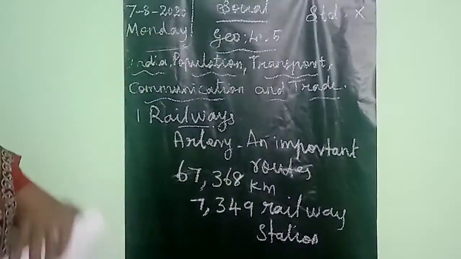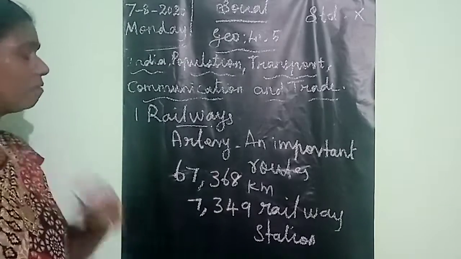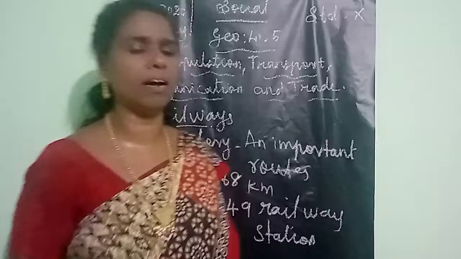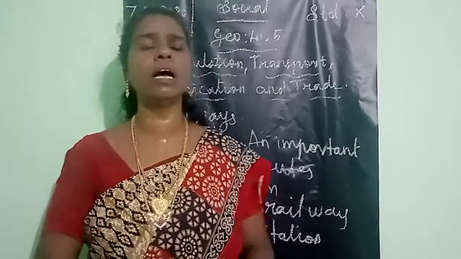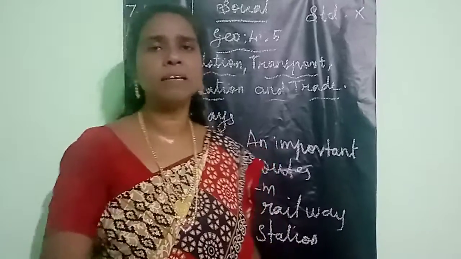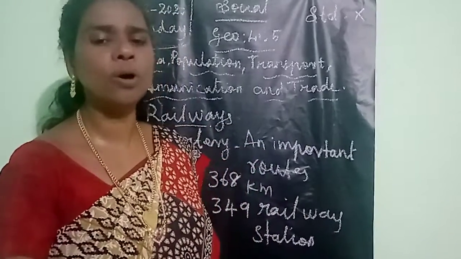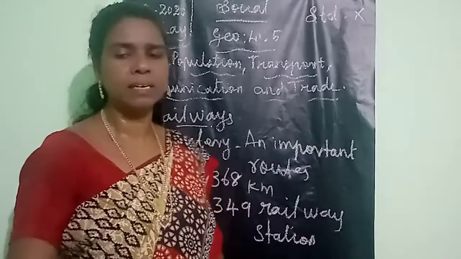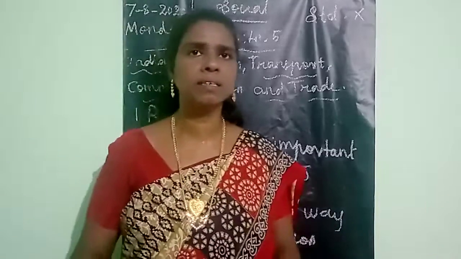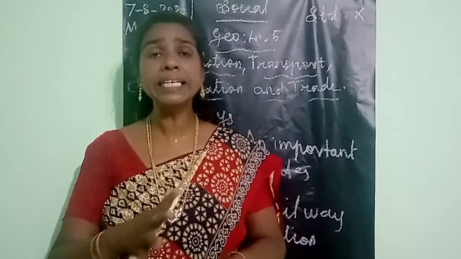Okay, then listen students, on the basis of the width of the track, the railways fall under 4 categories. They are broad gauge, meter gauge, narrow gauge and light gauge.